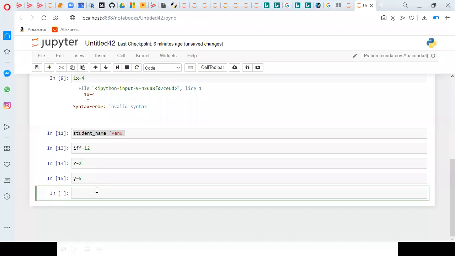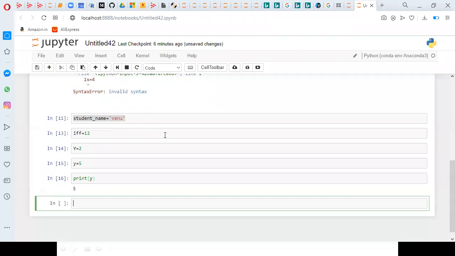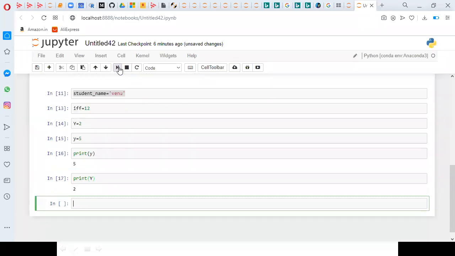Okay, so we'll check it. For example, print of small y. I'm getting 5. If I say print of capital Y, I'm getting 2. It means there is a difference between capital Y and small y. So both are different. But as per PEP 8, better you use variable names in lowercase letters. It is not restricting you from using uppercase. You can, but for practice purposes, for simplification, better you use lowercase only.